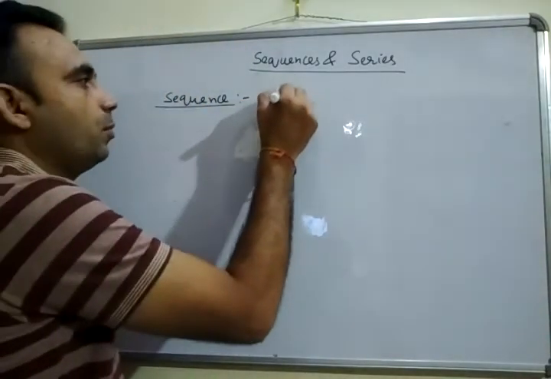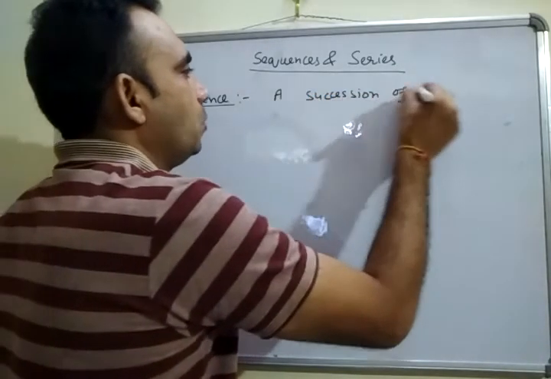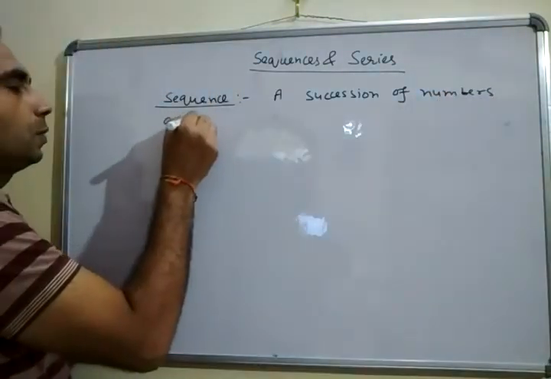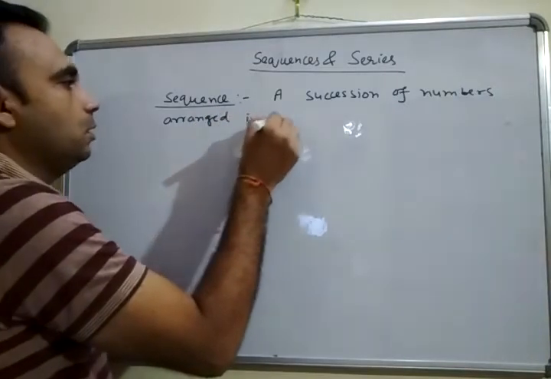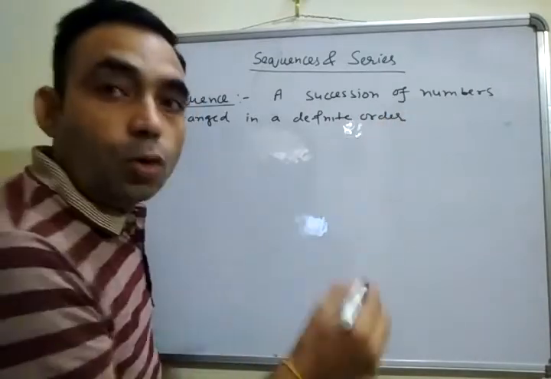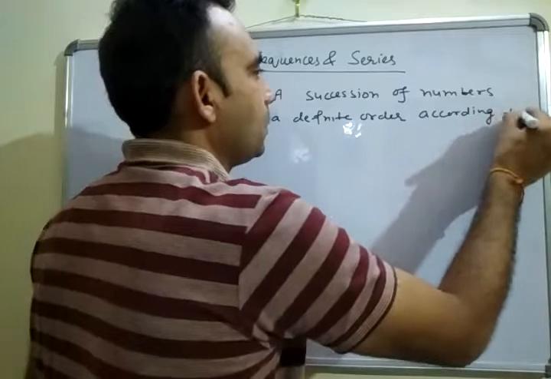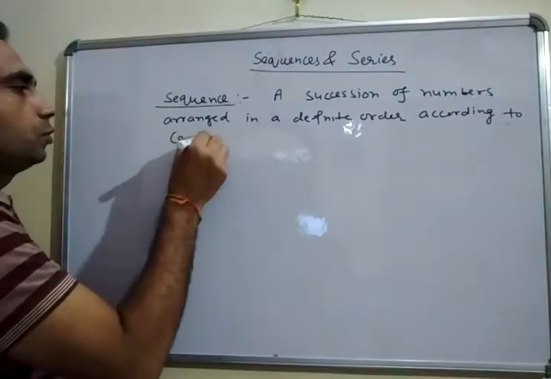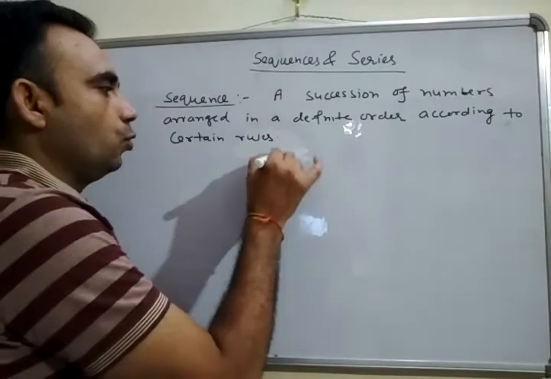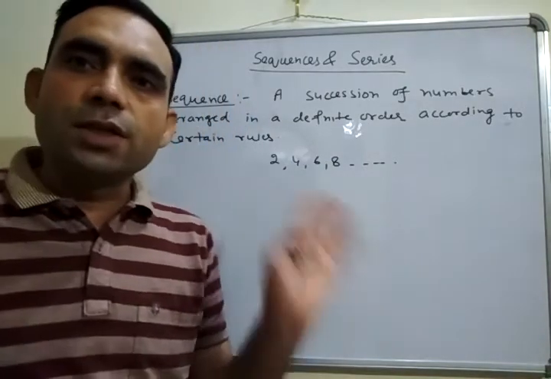For example, if I write 2, 4, 6, 8, and so on, what do these numbers represent?